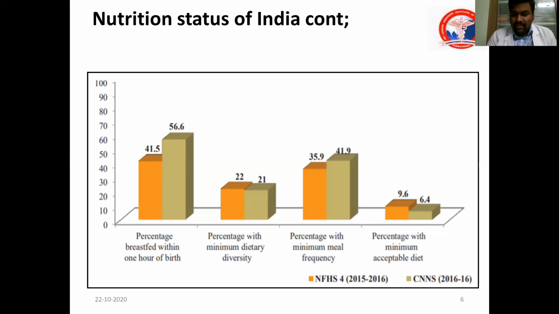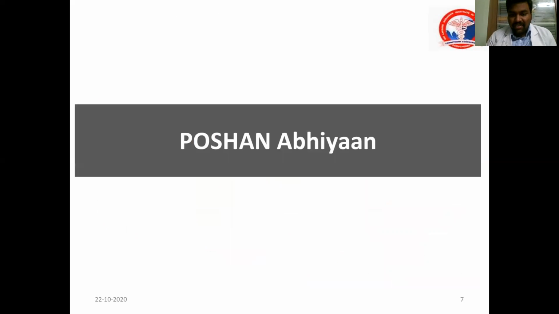When we combine both of these, it is called the minimum acceptable diet, and only 10% follow the minimum acceptable diet of that age. See how much they are lacking. Most of the bars have not even crossed 50%. So this shows the burden of the nutrition status.